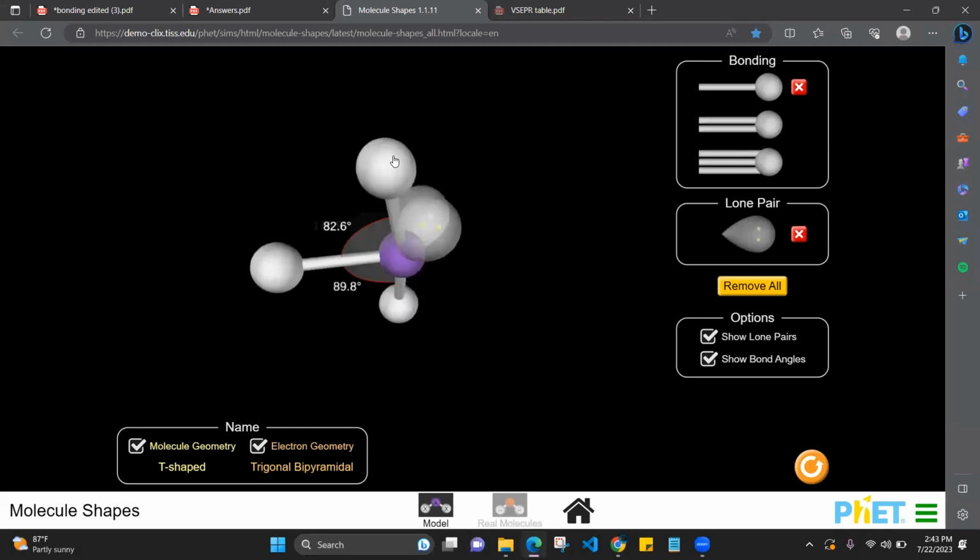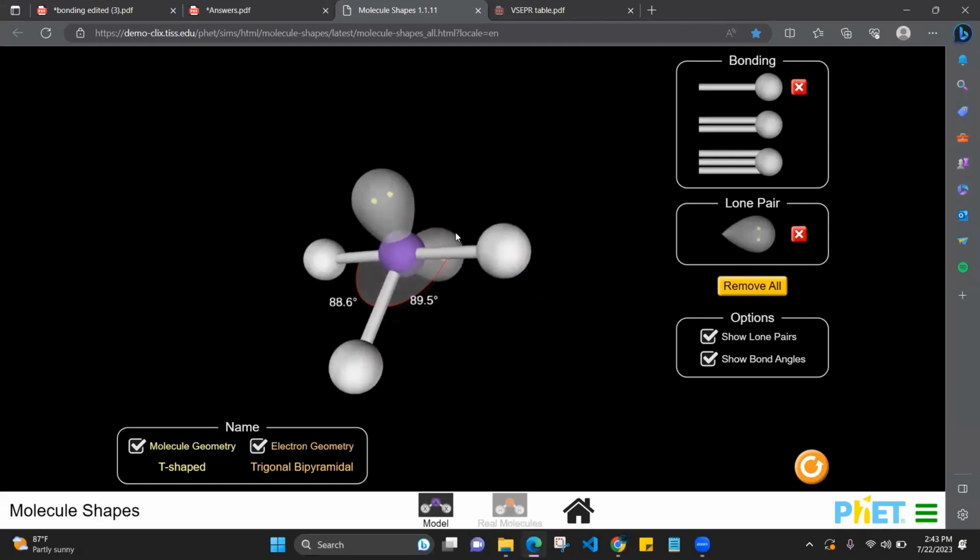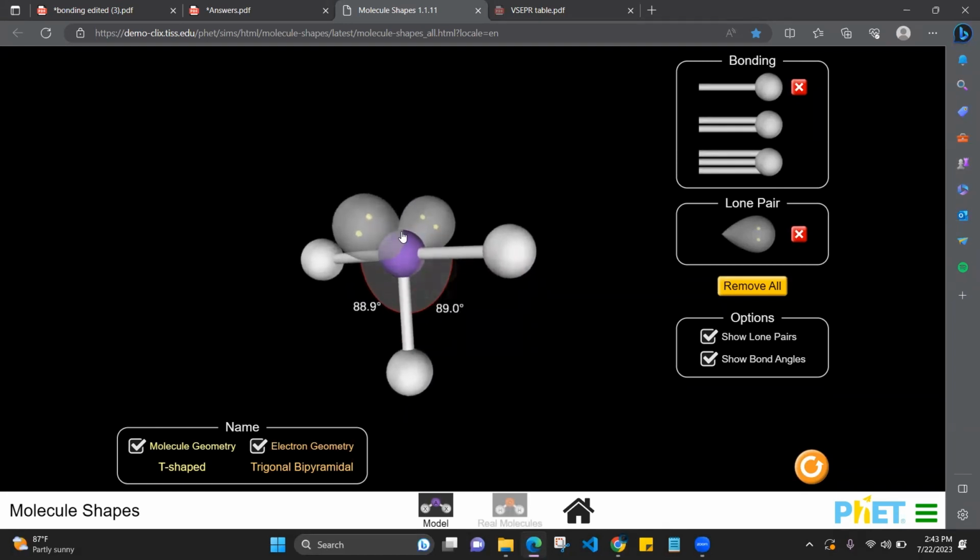Yeah, see, so two lone pairs, it will be a T shape. Electron geometry is trigonal bipyramidal. Why? Because 5 repulsive units are there. 1, 2, 3, 4, 5 repulsive units means trigonal bipyramidal. From that, if two lone pairs are removed from the trigonal bipyramidal shape, you will get the T-shaped molecule. Two lone pairs means T-shape, right?